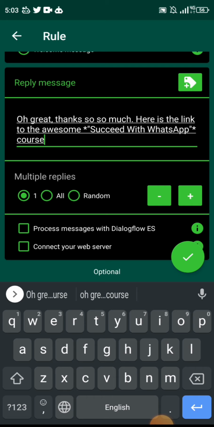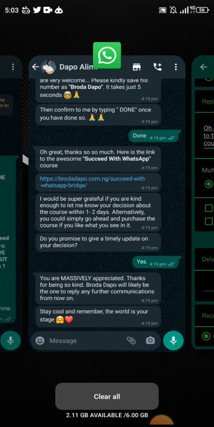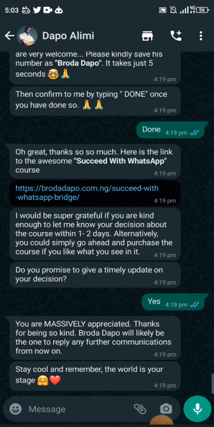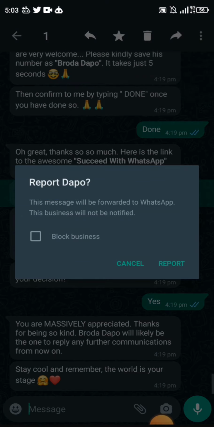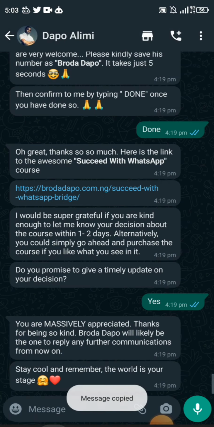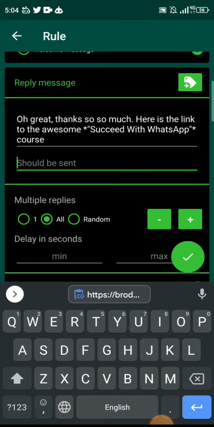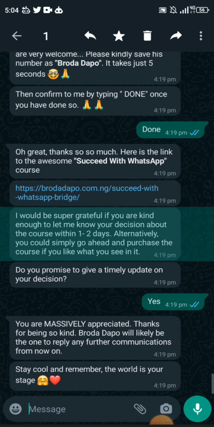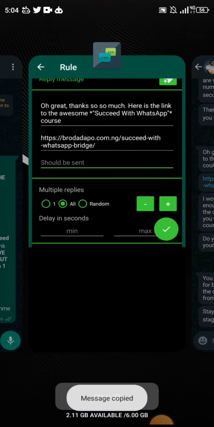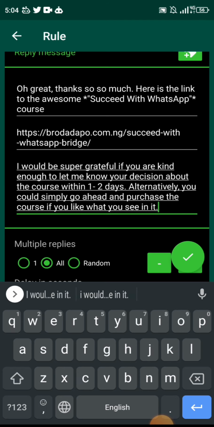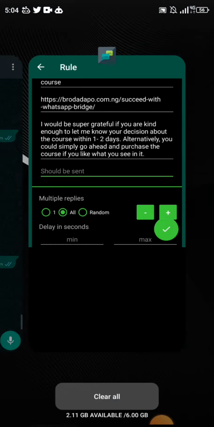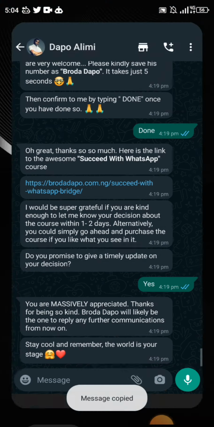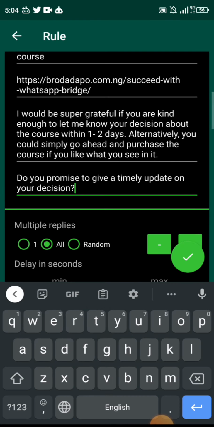Now, if there's going to be multiple replies, let me see, is there a multiple reply? Okay, it's multiple replies. So I'm going to add one more reply, right? That's the link I want them to check out. Oops, that's an error. Copy. Okay, then I will add another one. I had about 4 replies there. Okay, and then one more. You promise to give a timely update on your decision, right? Then I'm going to put that in also. So now that's 4 responses.